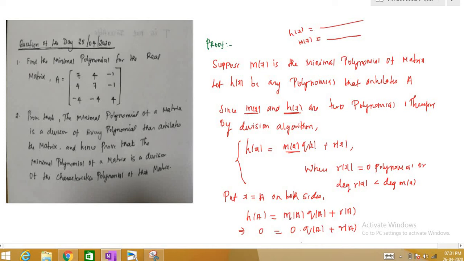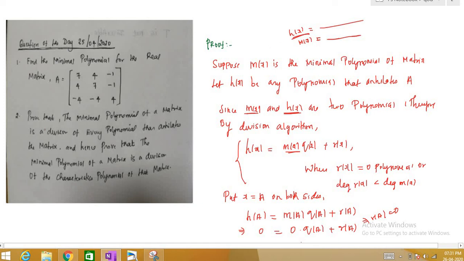And again, m is the minimal polynomial of the matrix. When you substitute x is equal to A here, this will also be equal to 0. So we have 0 equals 0 into q of A plus r of A. This means r of A is equal to 0, so our remainder is equal to 0. Remainder equal to 0 means what? Our m of x divides h of x perfectly, right? Therefore, the minimal polynomial divides any polynomial that annihilates A.